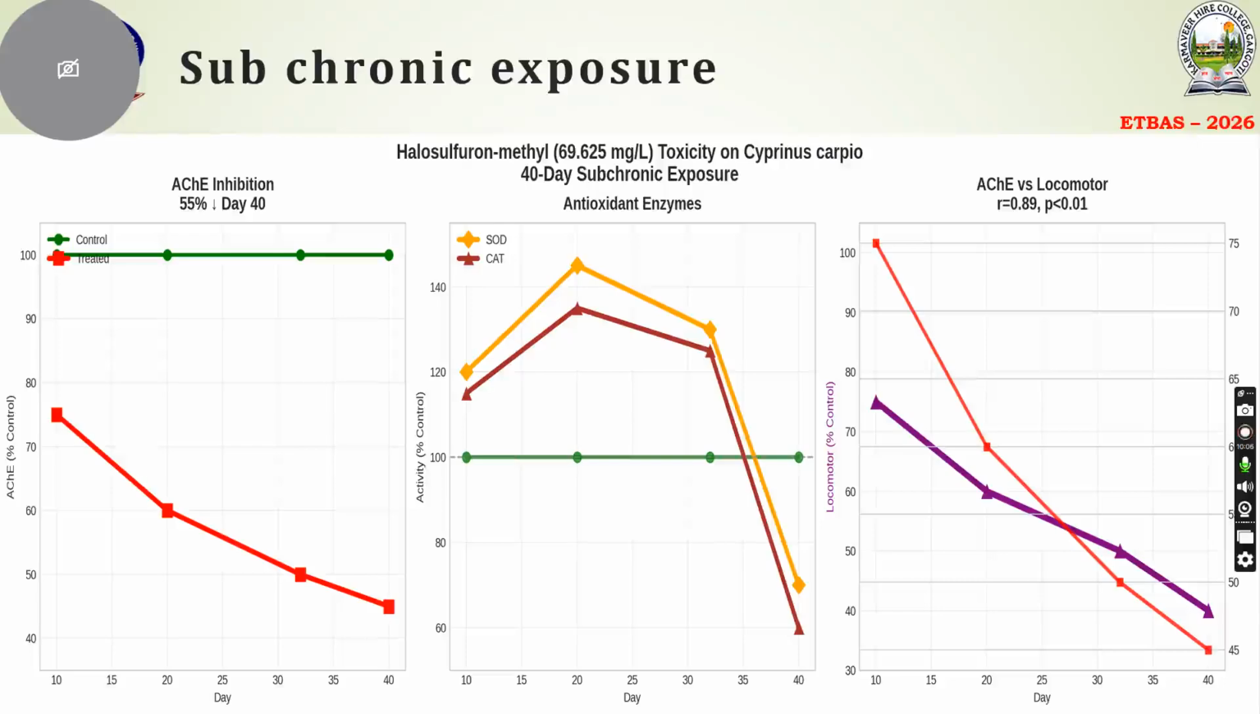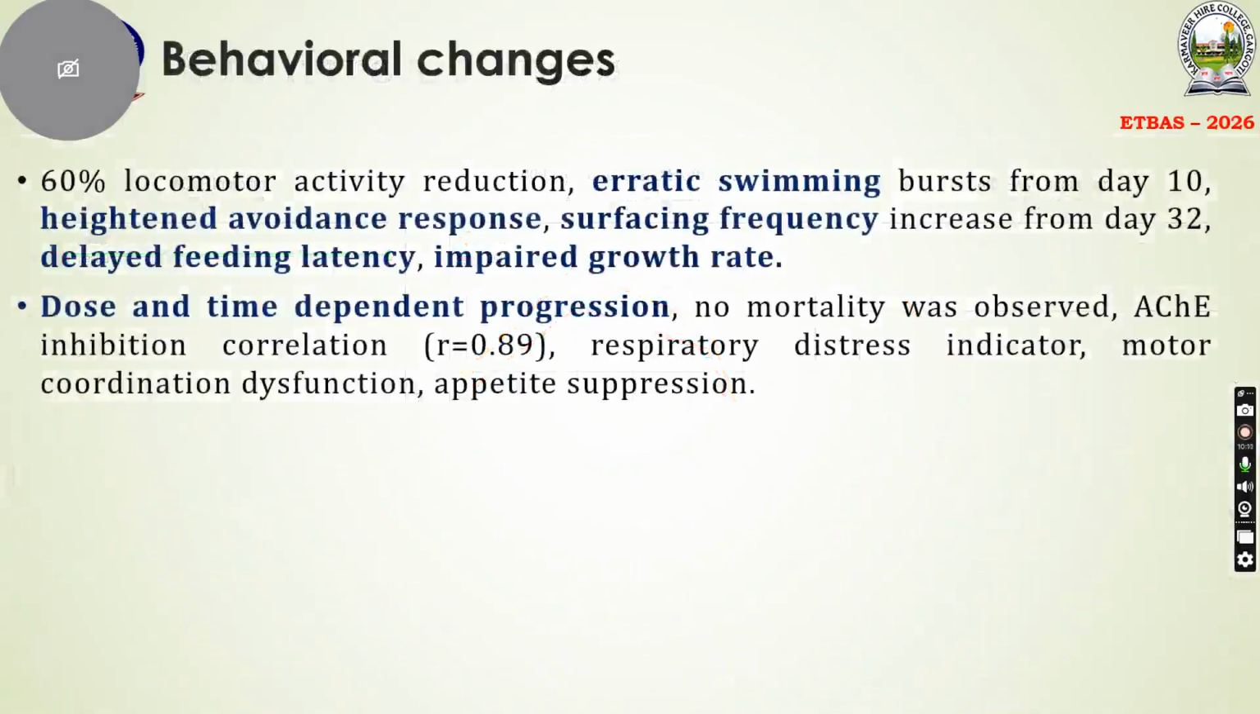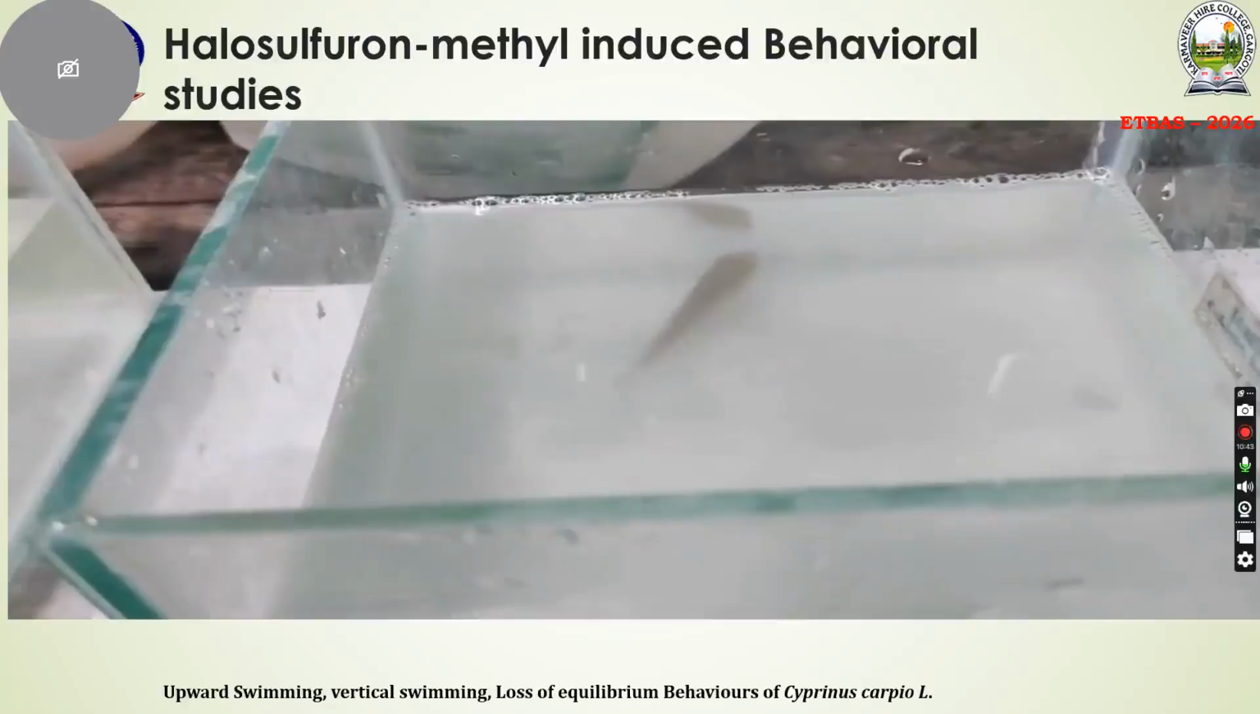Here is the locomotor percent activity of the control and so on. There is a 60% locomotor activity reduction and erratic swimming bursts from day 10, with avoidance response highlighted. Surfacing frequency increased from day 32, with delayed feeding latency and impaired growth rate, a dose- and time-dependent progression, and no mortality was observed. ACHE inhibition was observed with R equal to 0.89, which is highly significant. Respiratory distress indicator, motor coordination dysfunction, and appetite suppression were observed.